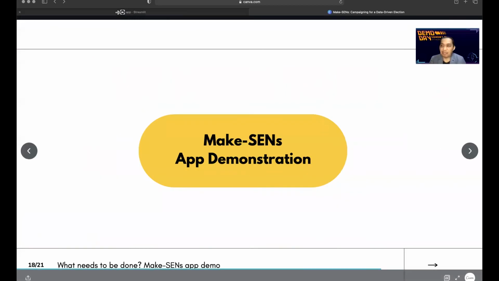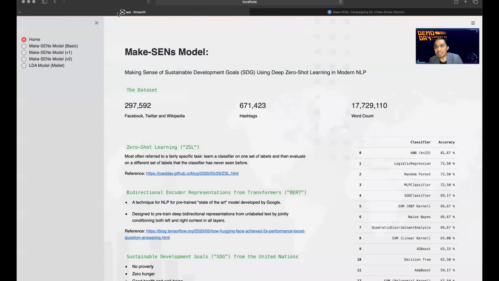Thank you, Russell. So let me introduce our machine learning model, which we named Make-SENs. It was trained on a dataset that our team scraped from Facebook, Twitter, and Wikipedia. Currently, the dataset is about 297,000 records of tweets, posts, comments, and content articles, with about 671,000 hashtags and a total of about 17 million words. Our model utilized a ZSL transformer, which is based on BERT. We made some NLP model tuning so that the model would fit the purpose of this project.